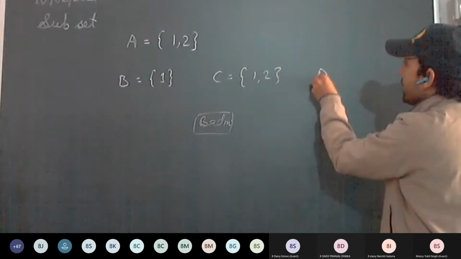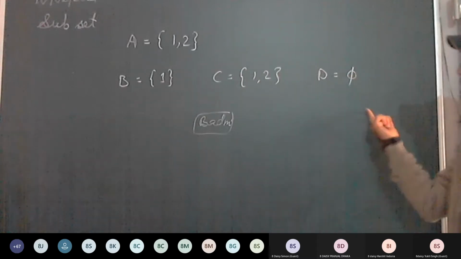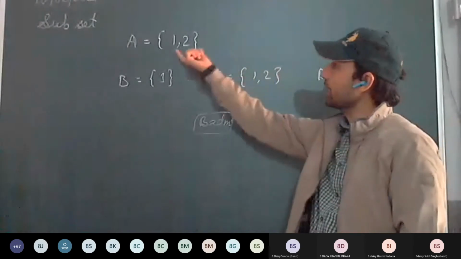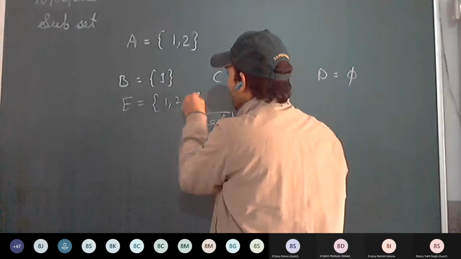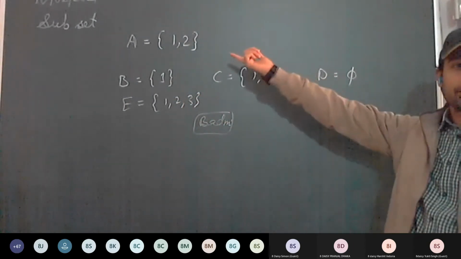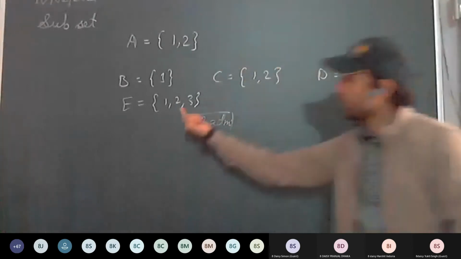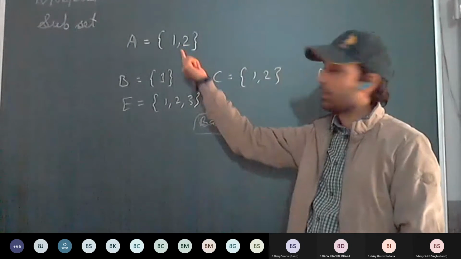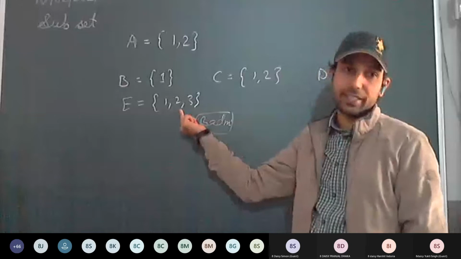D equal to null. So B is a subset of A. C is also a subset of A because all the elements of C are contained in A. D is also a subset of A. It is null, and null is also contained. So these are the subsets of A. E is not a subset of A. A is a subset of E.